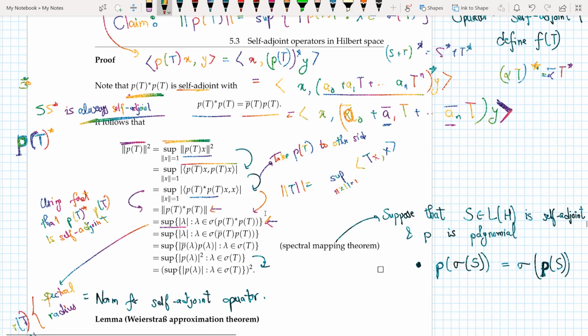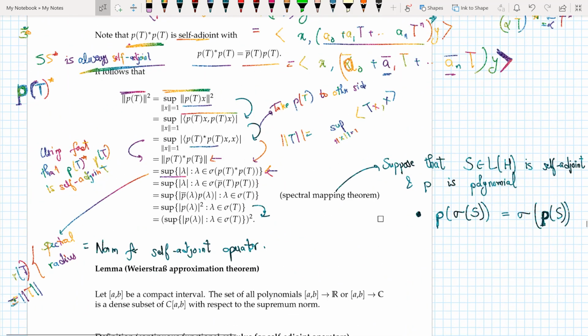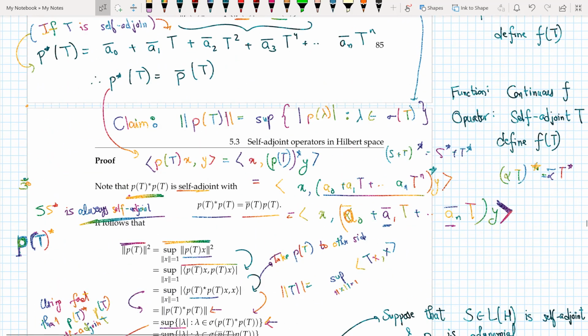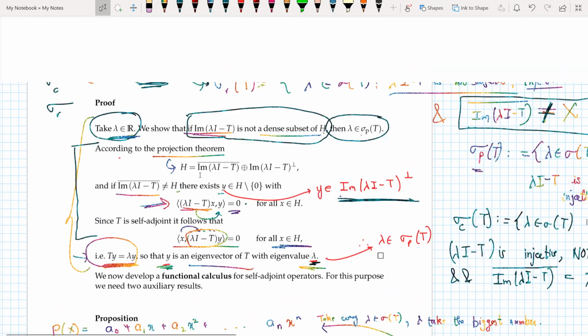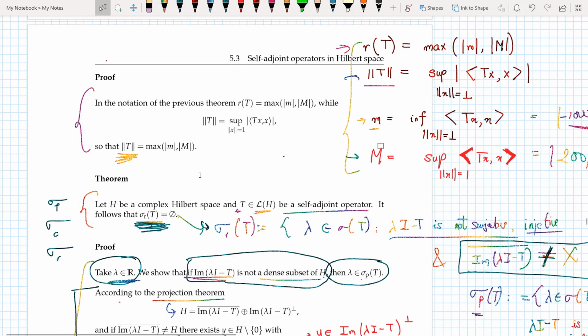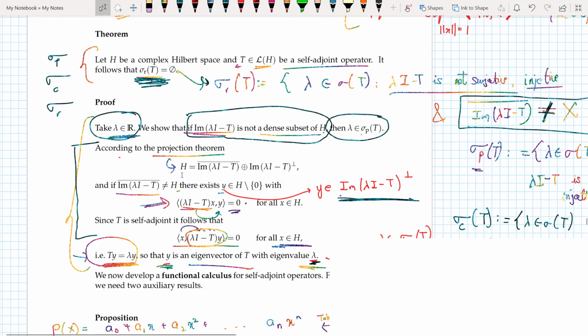Now here I can see that this is equal to the supremum of lambda such that lambda belongs to this. Well, I've seen this also before, that the norm of p of t, if you can see from above, is equal to sup of norm p of lambda, lambda belongs to sigma of t. But I've seen something before that also: in a self-adjoint operator, the norm of t equals the spectral radius.